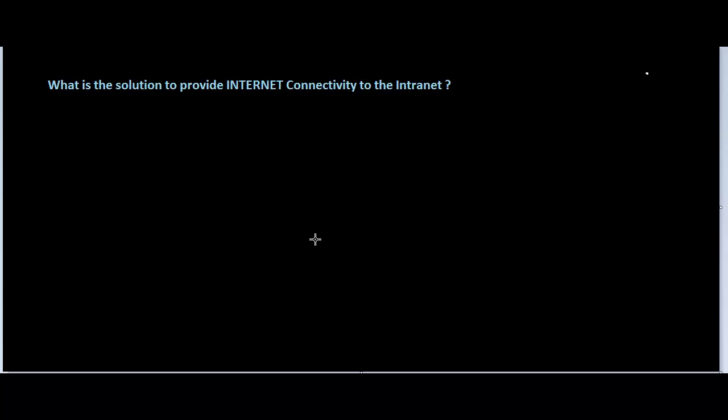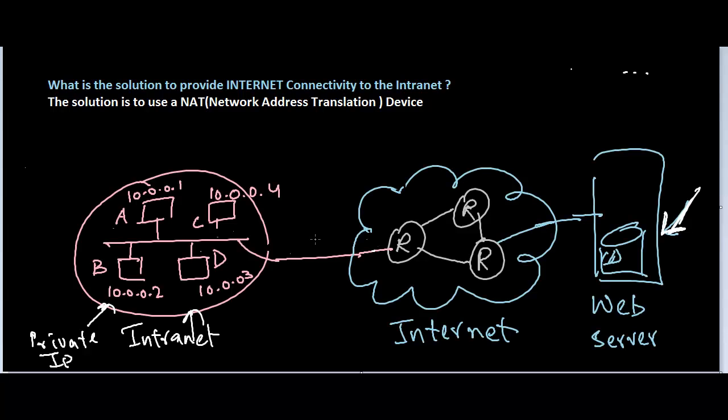So what is the solution to provide internet connectivity to the intranet? The solution is to use a NAT device. A NAT device is a network address translation device. So in our example, we are going to use a NAT device, and we're going to place it here, between the internet and the intranet.